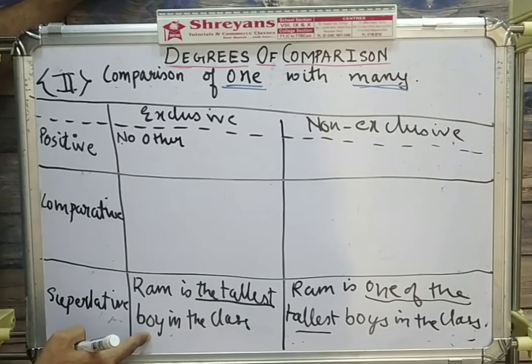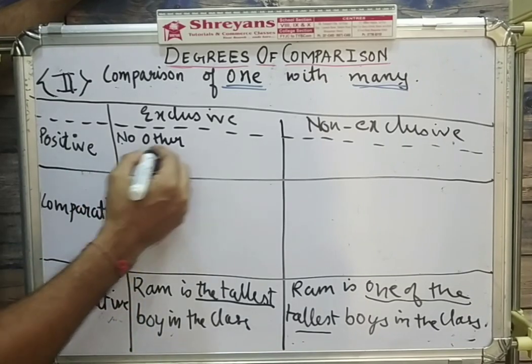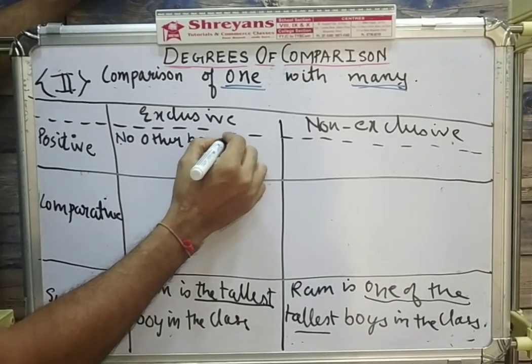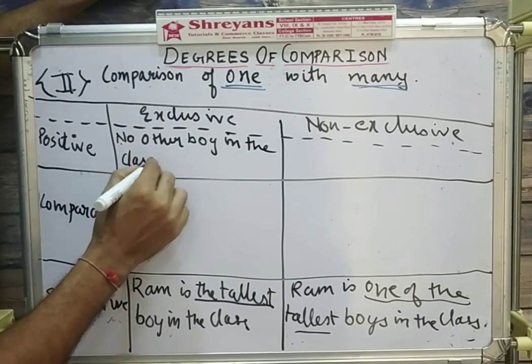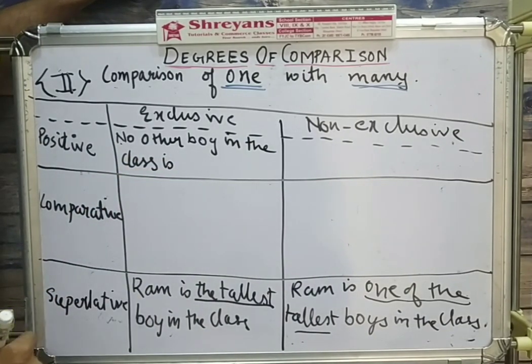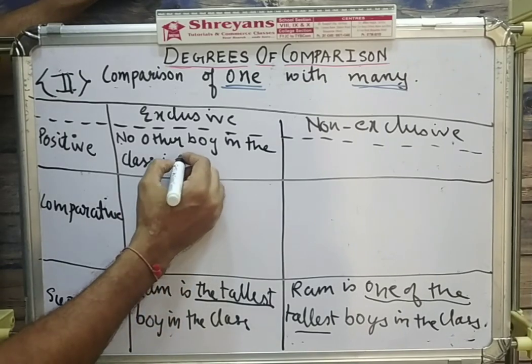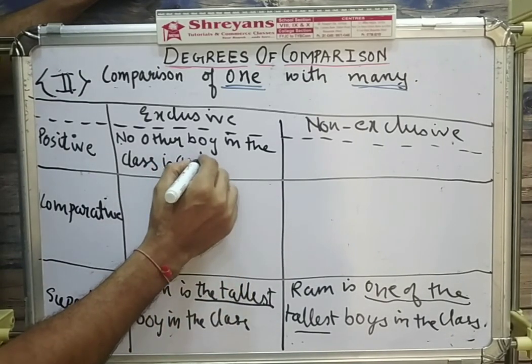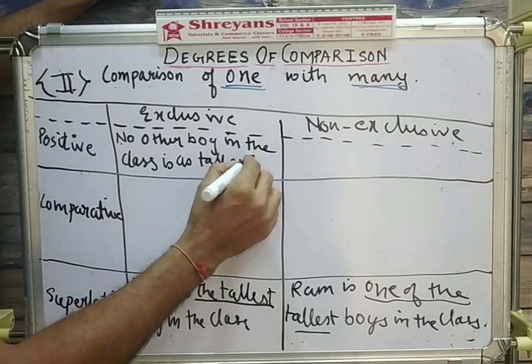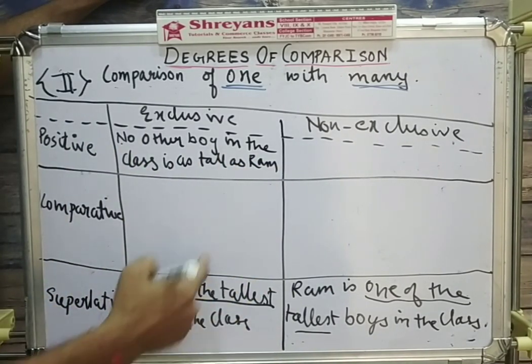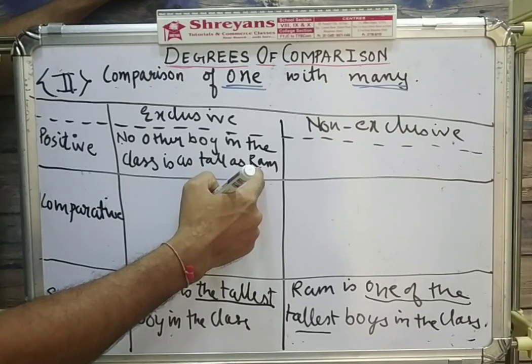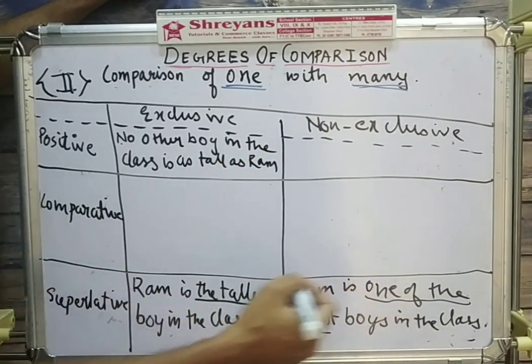What is the one here? Ram. And who are the many? The other boys. So how to start with? No other boy in the class is, now what is the trademark of positive degree? As dash as, remember. So as tallest का क्या हो जाएगा? Tall as Ram. So in the positive degree, the one that is compared with many comes in the last. Always remember.